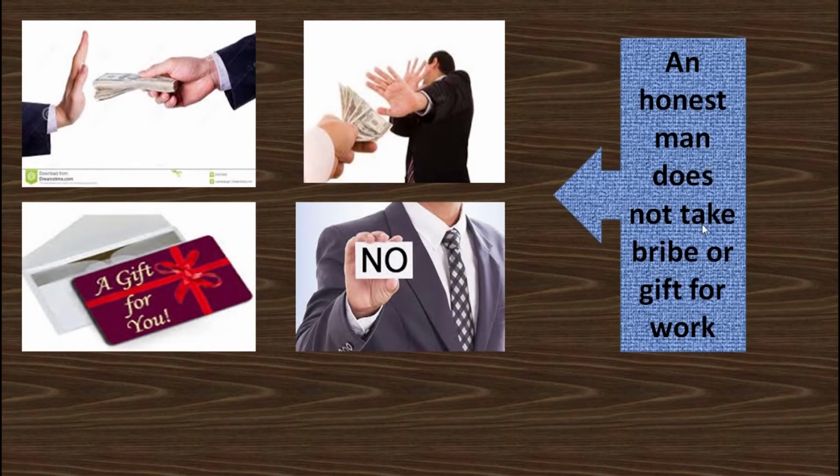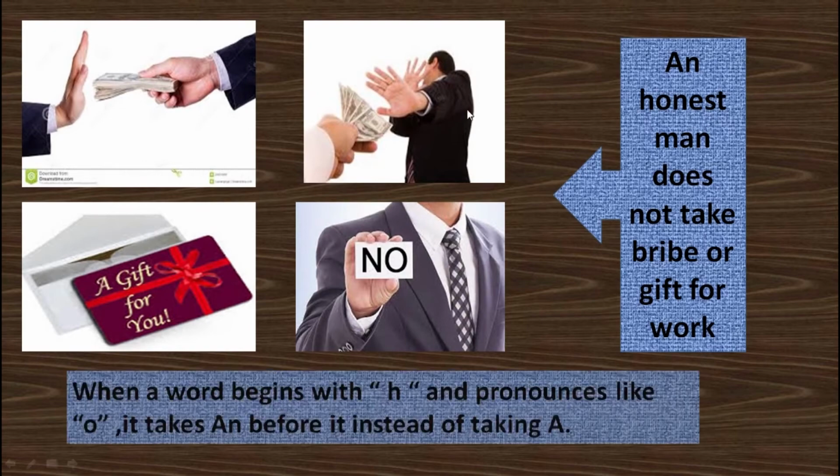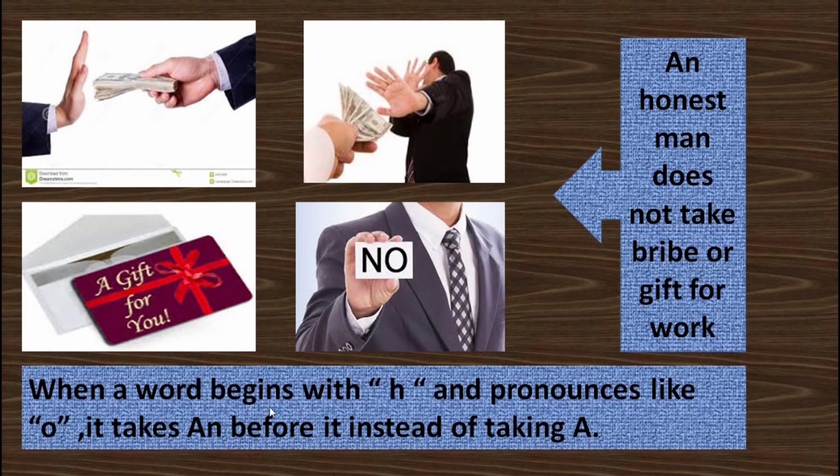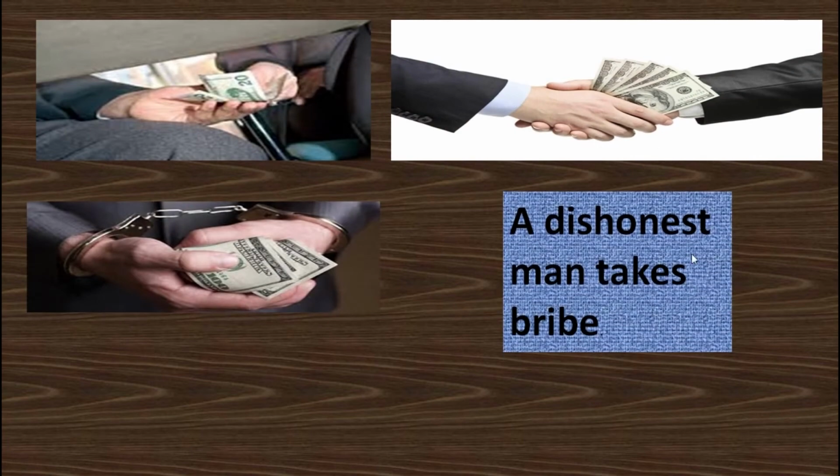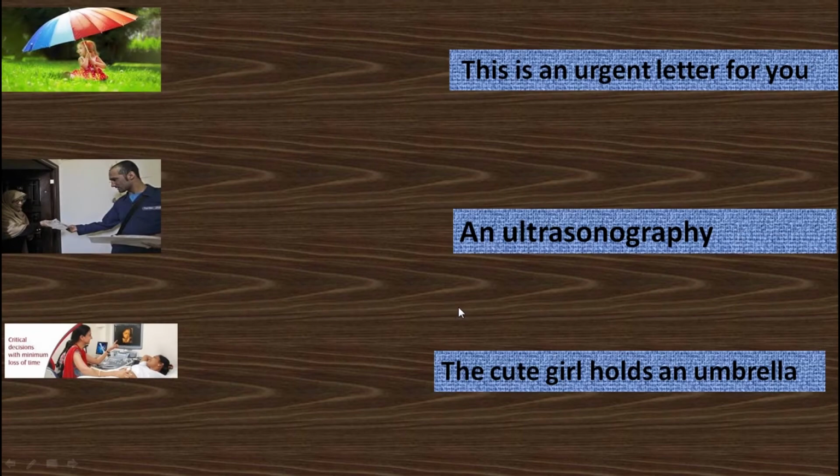An honest man does not take bribes or gifts for work. An honest man. When a word begins with h and is pronounced like o, it takes an before it instead of a. An honest. A dishonest man takes bribes.